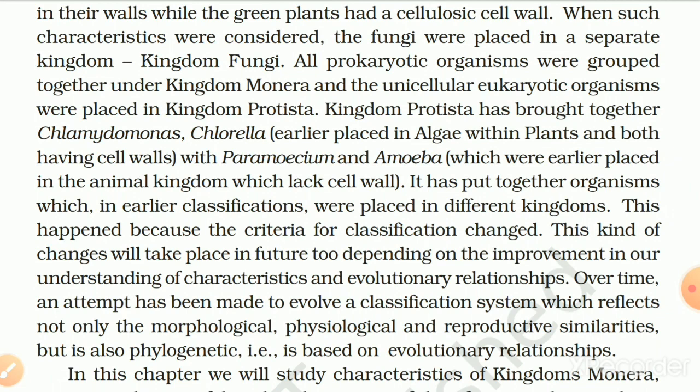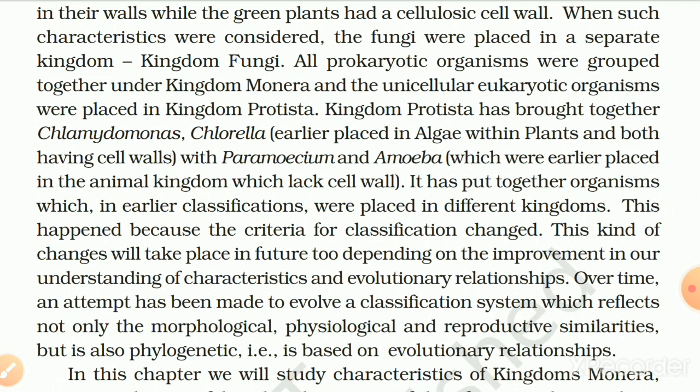Kingdom Protista has brought together Chlamydomonas and Chlorella, earlier placed in algae within plants, and both having the cell wall, with Paramecium and Amoeba, which were earlier placed in animal kingdom and which lack cell wall. It has put together organisms which in earlier classification were placed in different kingdoms. This happened because the criteria for classification changed.